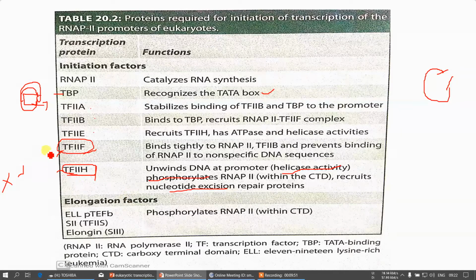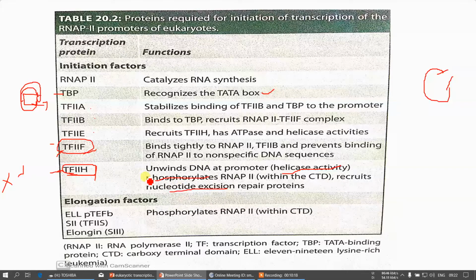Please do remember, these two factors are very crucial in the MCQs and exam point of view. Transcription factor 2F is the only factor which will remain in contact with your RNA polymerase throughout transcription. And second, transcription factor 2H has three importances. One is it has the helicase activity, which helps in unwinding of DNA and formation of your transcription bubble.